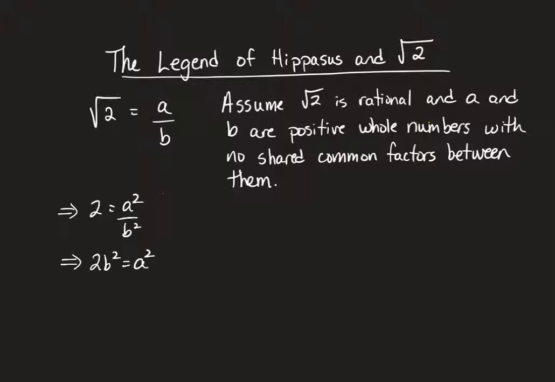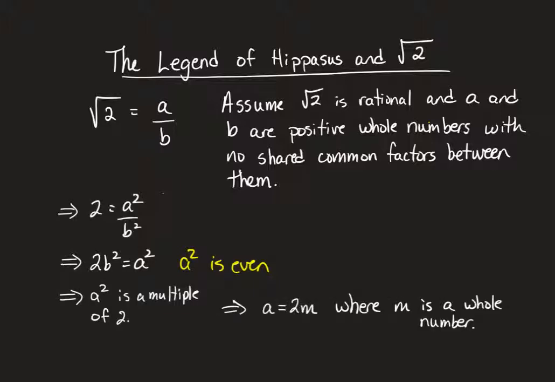Okay, so we get these first two steps. You square both sides and you get 2 is equal to a squared over b squared, and therefore we get 2b squared is equal to a squared, but that means that a squared is even, right? And the only way for something to be even is if it can be broken down into divisible by 2, right? So a itself must be even, because if you square something even, it's still going to be even. And thus this implies that a is 2 times m, where m is a whole number, so it's even, right?